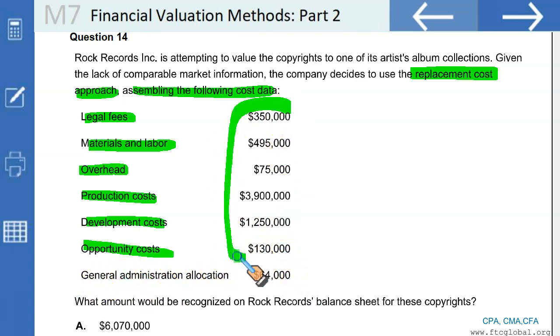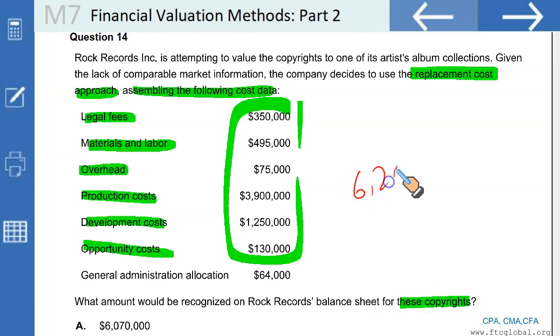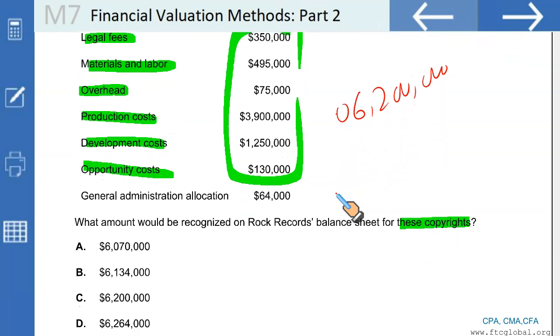So if you add all these, this will give you the amount you can recognize on the balance sheet. What amount would the firm recognize on the balance sheet for these copyrights? Adding all these up will give you a total of 6.2 million, and that would make C the correct option. If you just scroll up, that's the right option. That completes your topic M7.